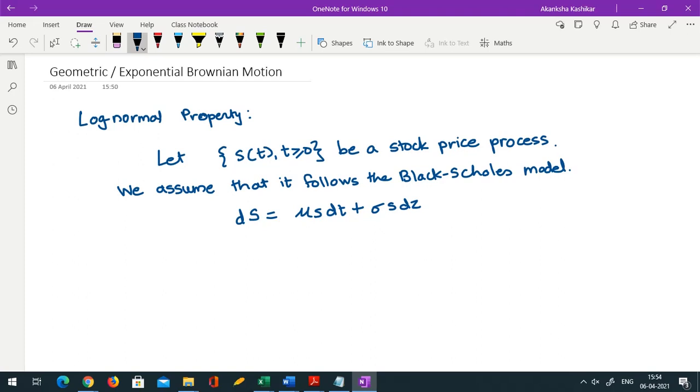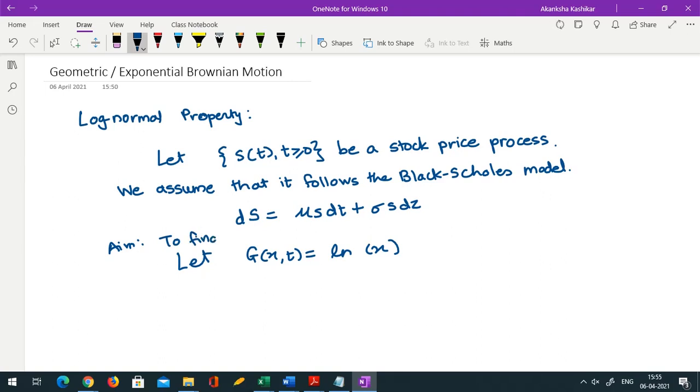Okay. Now using this we are going to find distribution of ln S. Okay. Why? Because many a times when we want to compute returns, they are actually studied in terms of log returns. So we are going to find distribution of ln S. So let g(x,t) be a function defined as ln of x, because that would help us.